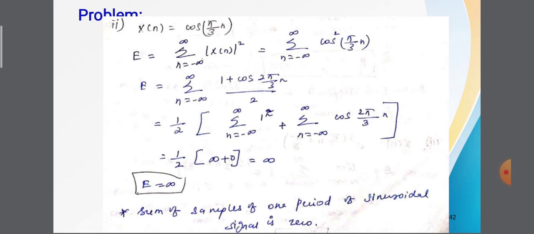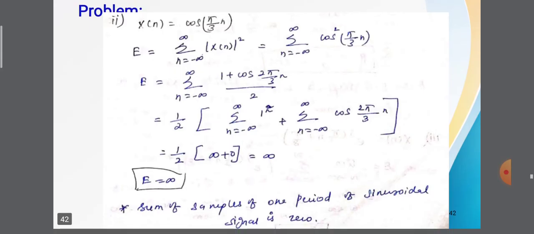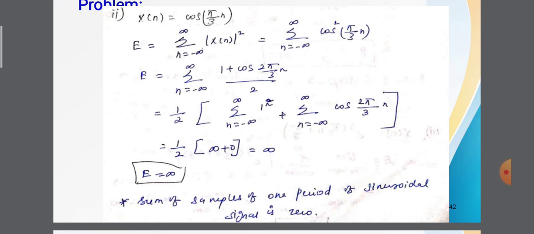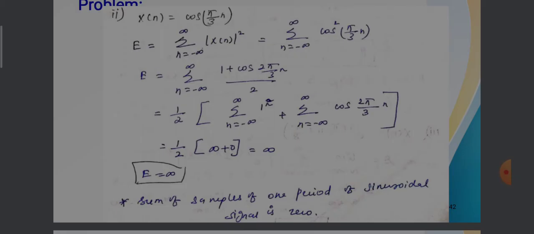So E is equal to summation n equals minus infinity to infinity of cos square of pi by 3 into n. Here, using the formula cos square theta is equal to (1 plus cos 2 theta) divided by 2, where theta is pi by 3 n, we get (1 plus cos 2 pi by 3 n) divided by 2. Now multiply the summation terms: 1 by 2 into summation n equals minus infinity to infinity of 1 power n, plus summation n equals minus infinity to infinity of cos 2 pi by 3 n.